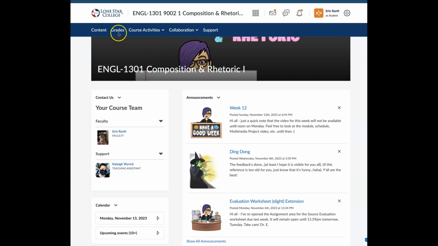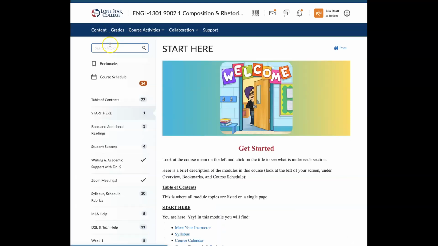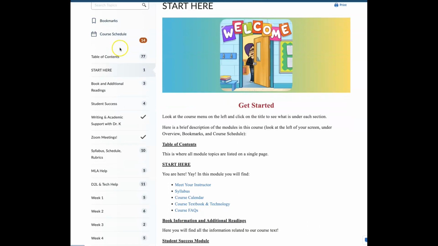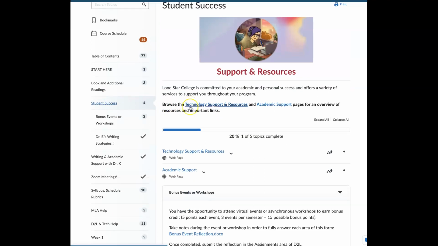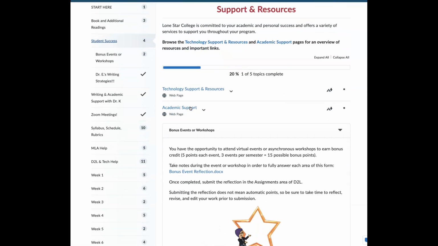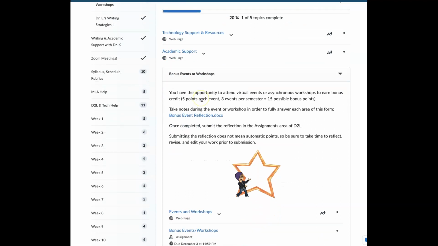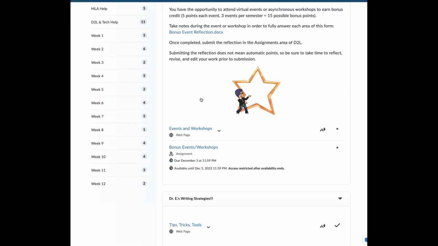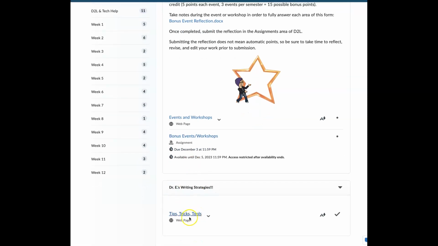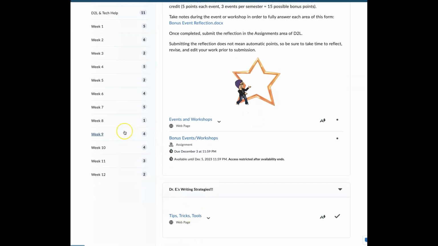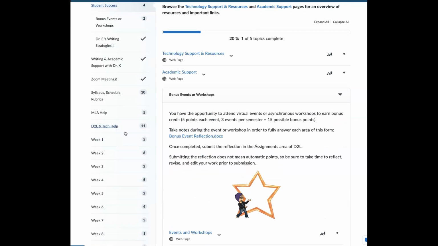So I just want to jump right into where to go and what to do. In the content area, what I do want to remind you about is that we have a student success module that's right here. If you click on that, there are various areas that have information that might be useful: options, opportunities, strategies if you're interested in those. So just make sure that you're keeping those in mind.